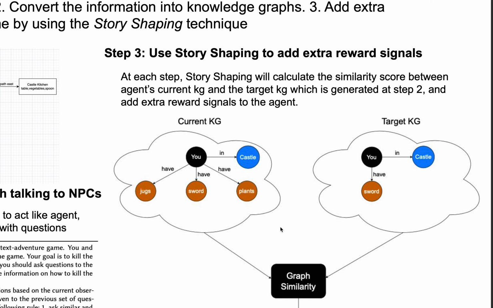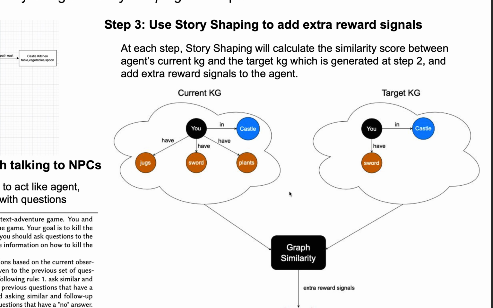Based on this similarity score, we give extra reward signals to the agent. In this example, the current state of the agent contains every edge in the target KG, so we give maximum extra reward signals to the agent, because we want to encourage the agent to complete the prerequisites first.